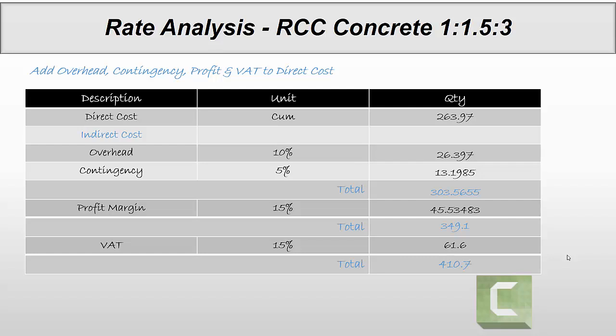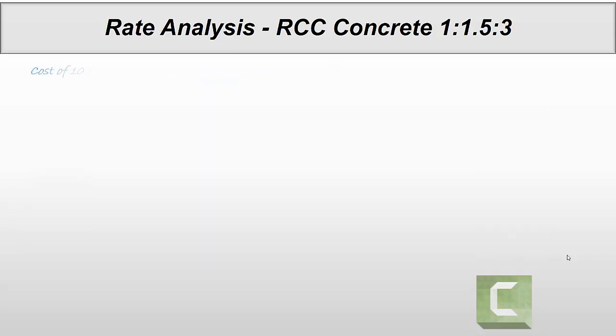So what is the cost per 100 cubic meters of concrete? Just multiply the per cubic meter rate by 100. So you will find 41,070 riyals for 100 cubic meters. For 1 cubic feet, just divide 410.7 by 35.32. So 11.63 riyals per cubic feet.